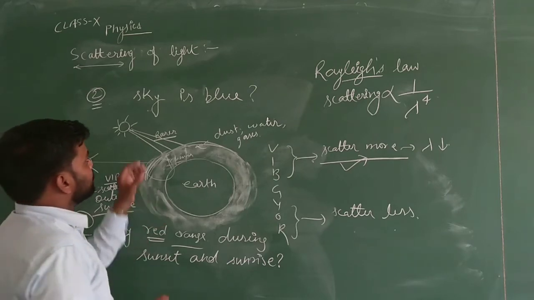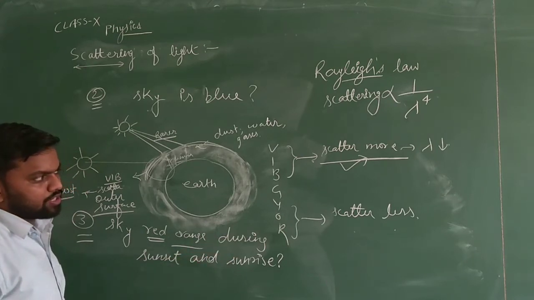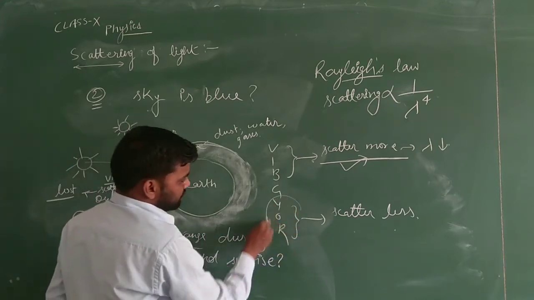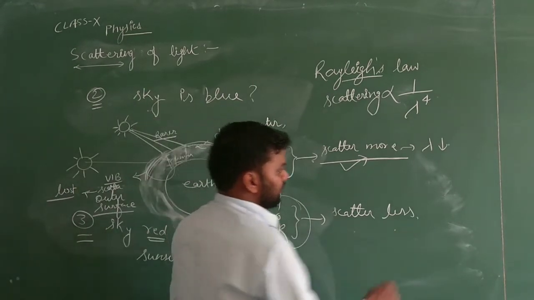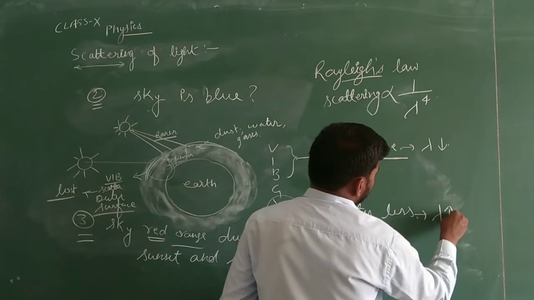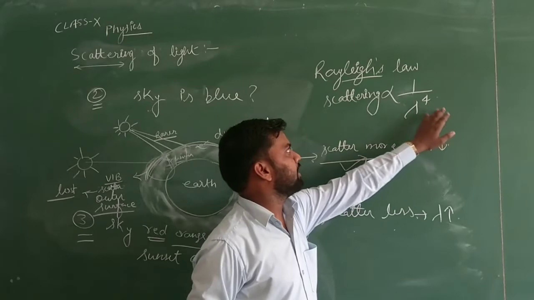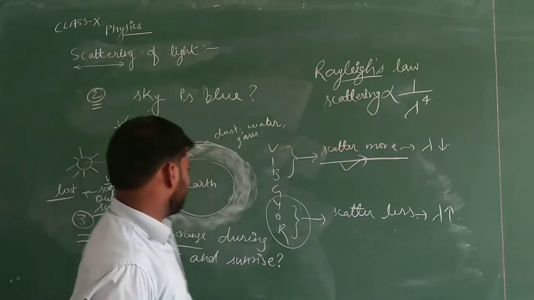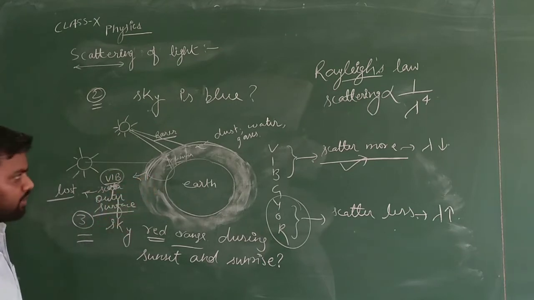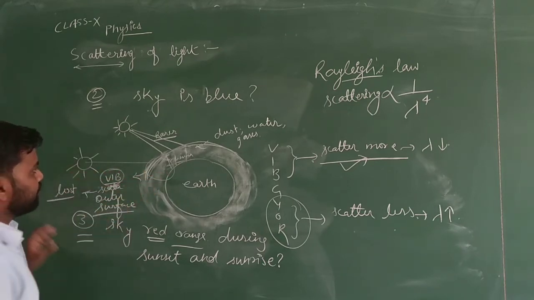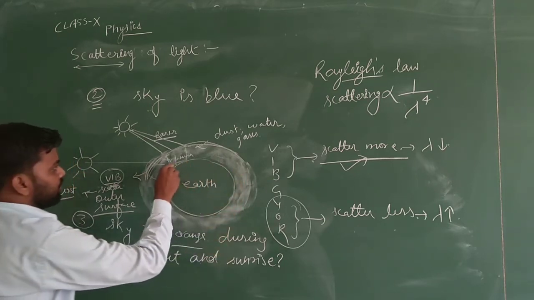Now the question is why the sky has red and orange color during sunset or sunrise. Here we can see that orange, yellow and red colors are scattered less. Why scattered less? Because lambda is more. According to Rayleigh's law, if lambda is more, light will definitely scatter less. So three colors have gone from the outer surface of the atmosphere, but as light travels more, the red, orange and yellow colors will reach our earth.